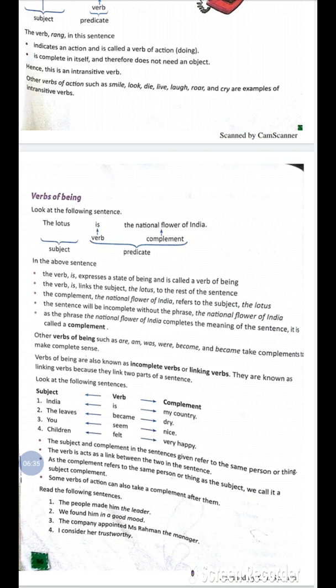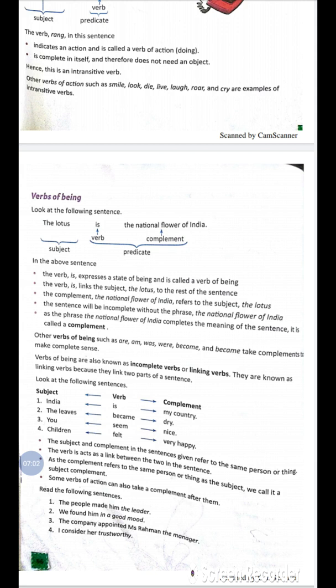What are other verbs of being? They are is, are, am, was, were, become and became, and they take complements to make complete sense. Verbs of being are also known as incomplete verbs or linking verbs. They are known as linking verbs because they link two parts of a sentence.